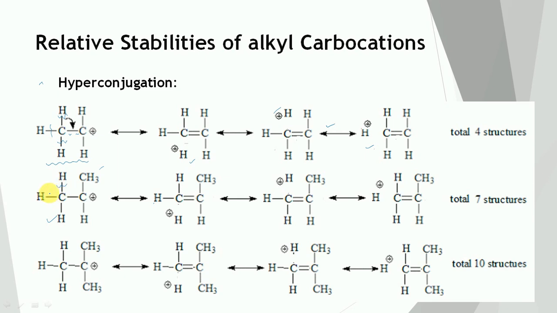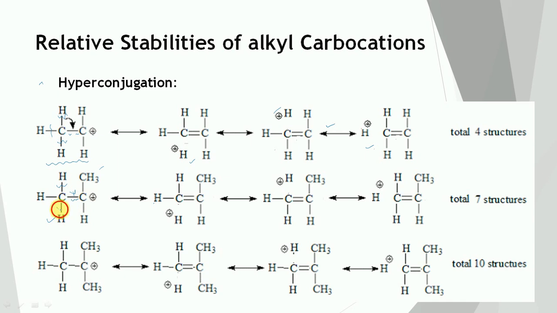this bond can break. The bond pair is going to take part in the pi bond formation. So a pi bond will appear here, and there is no bond between carbon and hydrogen. The positive charge comes here. Structure number 1 will get formed.